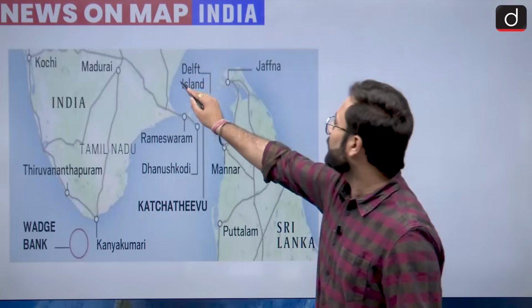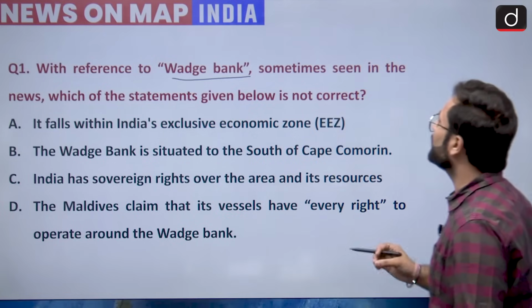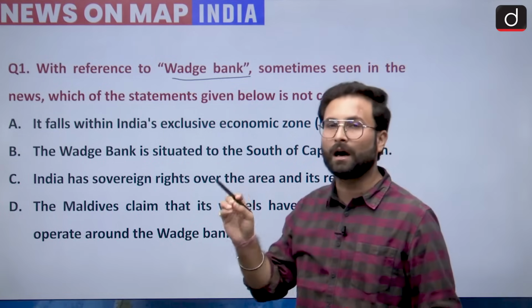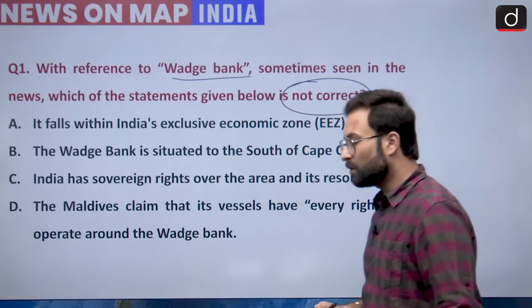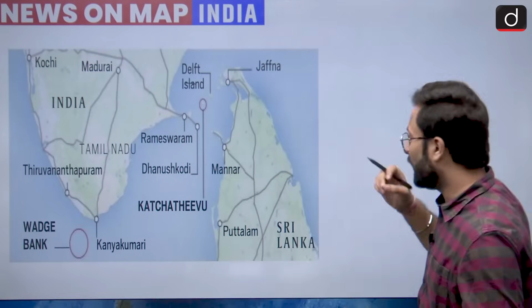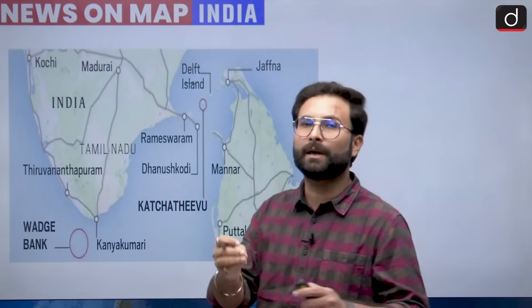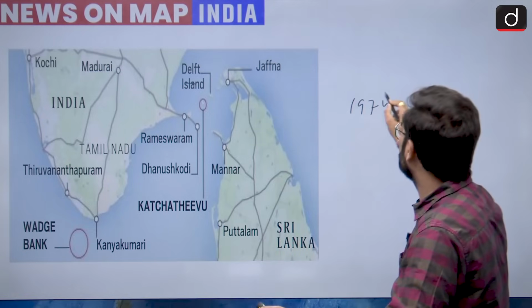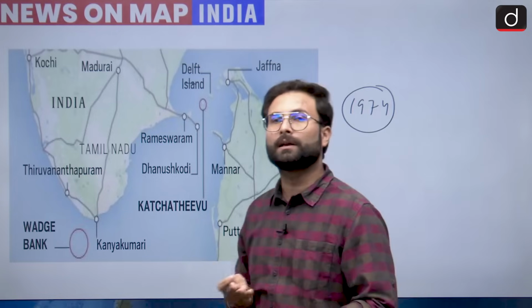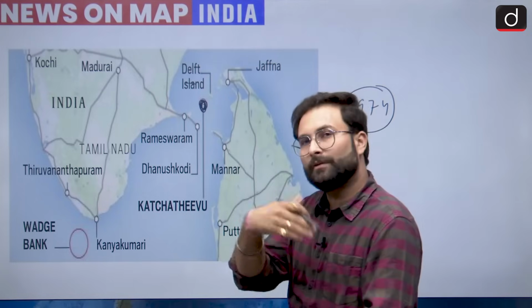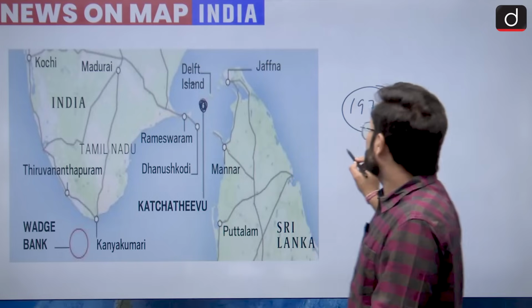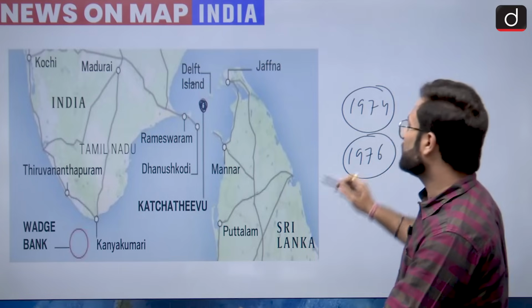With reference to the Wedge Bank, sometimes seen in the news, which of the following statements given are not correct? They are asking you which of the statements are not correct. This Wedge Bank has been in news because of the India-Sri Lanka issue. There was this Kachativu Island, which was in news recently, because of which they were talking about an agreement in 1974 between the Indian Prime Minister and their counterpart in Sri Lanka, and it was said that this Kachativu Island has been given to Sri Lanka.